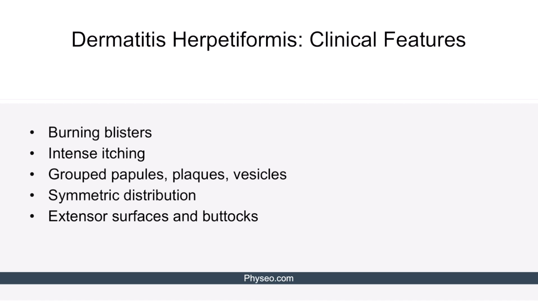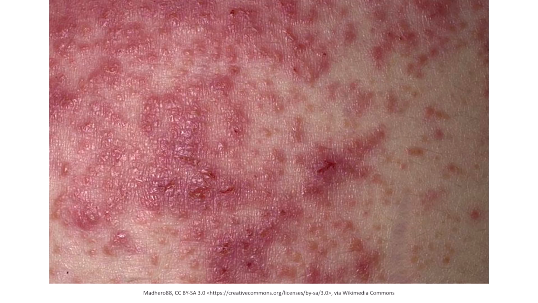The patient typically reports burning blisters, intense itching, and the presence of grouped papules, plaques, and vesicles that are symmetrically distributed on the extensor surfaces, such as the elbows, knees, and buttocks. Here's an image showing papulovesicular eruptions with erythema and excoriations, suggestive of dermatitis herpetiformis.